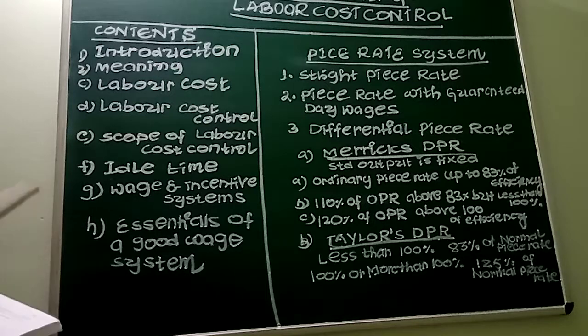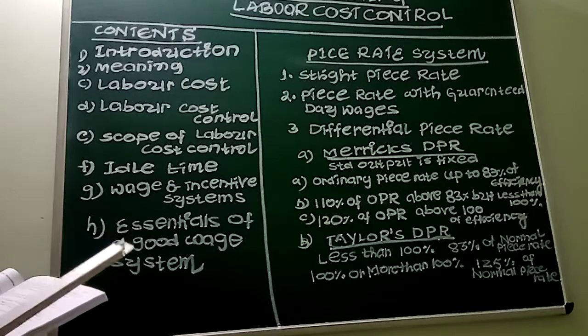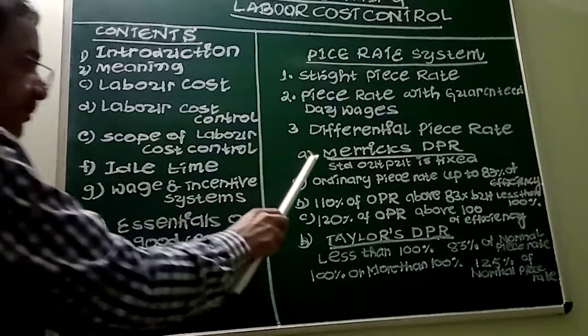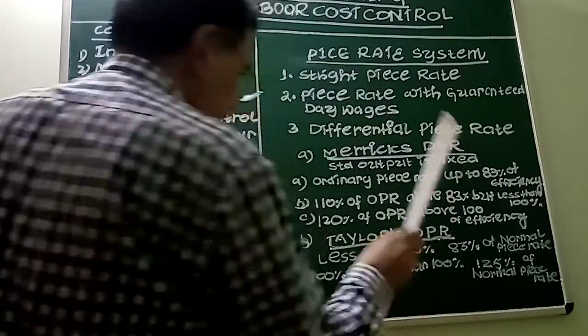Now, let us go to the differential piece rate system. In this case, different piece rates operate. A higher piece rate will be given for efficient workers, and a lower piece rate for inefficient workers. In other words, the amount of wages is linked with the level of efficiency of the workers. According to our syllabus, today we are going to discuss and solve problems only on two important methods. Number one is Merrick's differential piece rate. Second one is Taylor's differential piece rate.